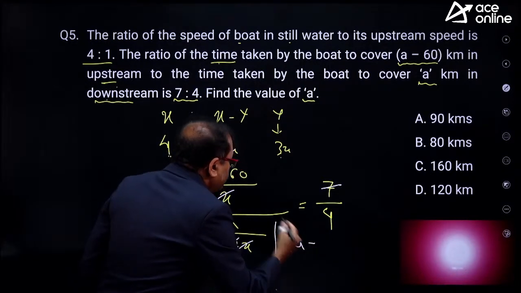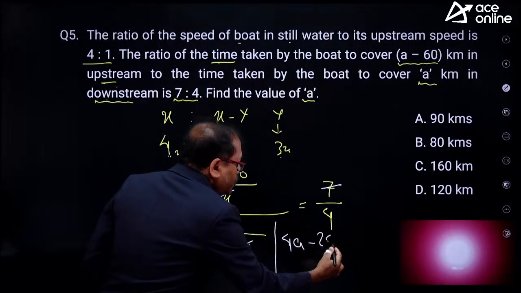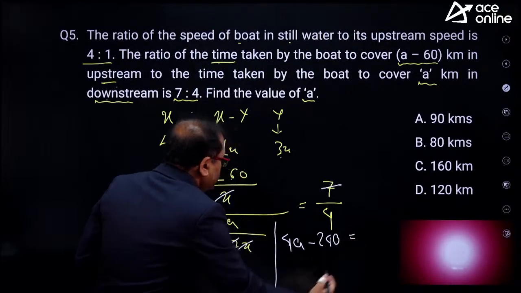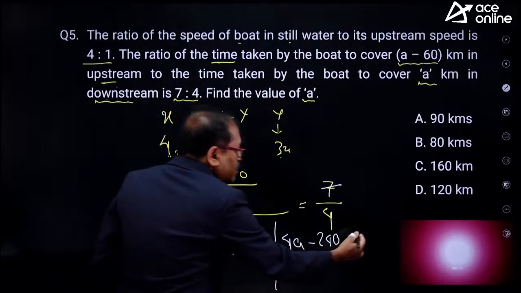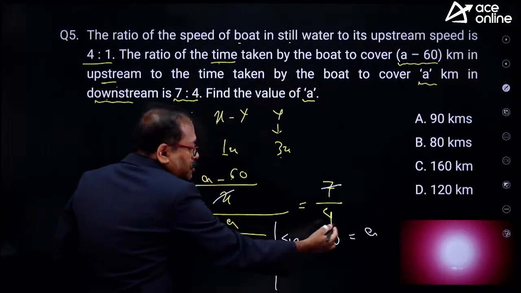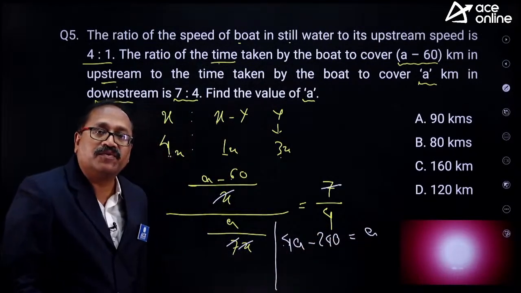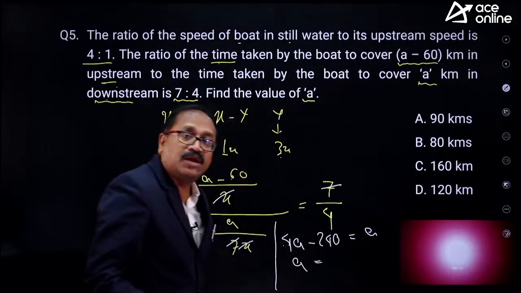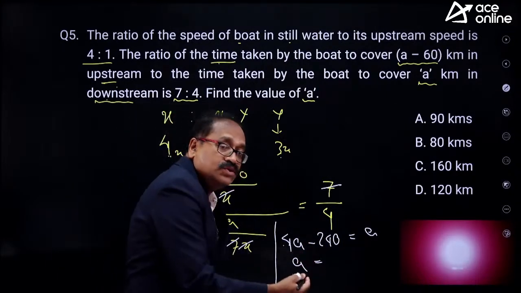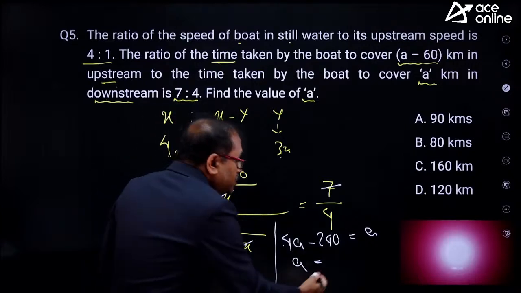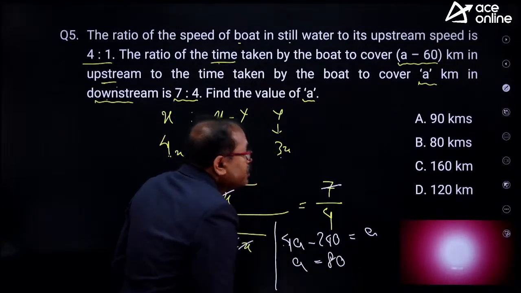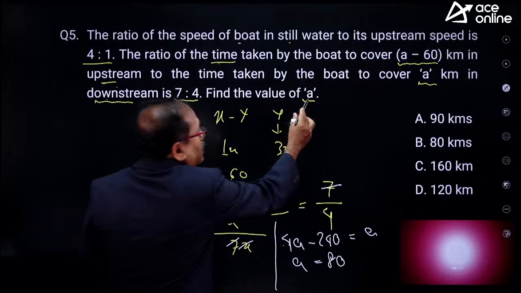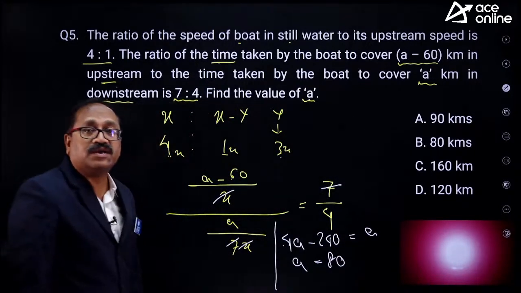4a minus 6, 4 is 24, 240, which is equal to a. In other words, you are getting 3a is equal to 240. Then what is a? a is equal to 80. 3a is equal to 240, then a is 80. That should be the result. What is the value of a? a is 80. Option choice B.